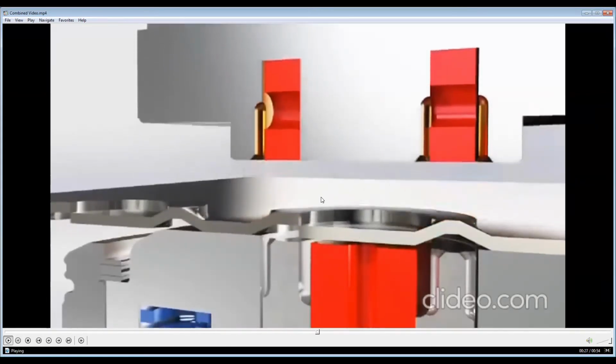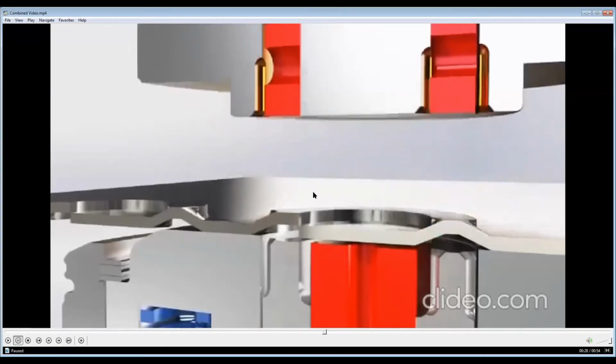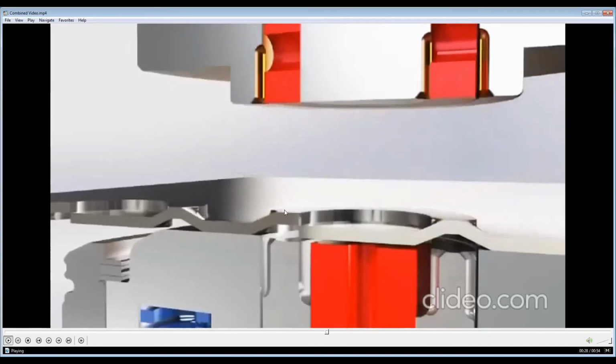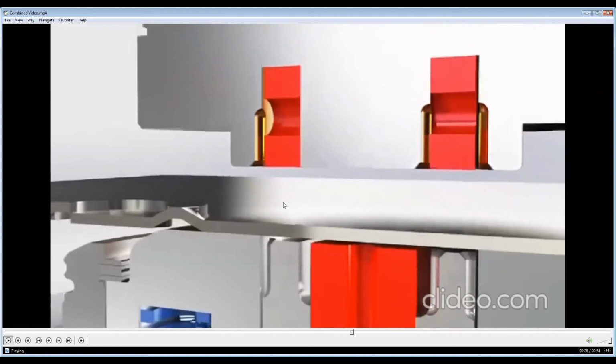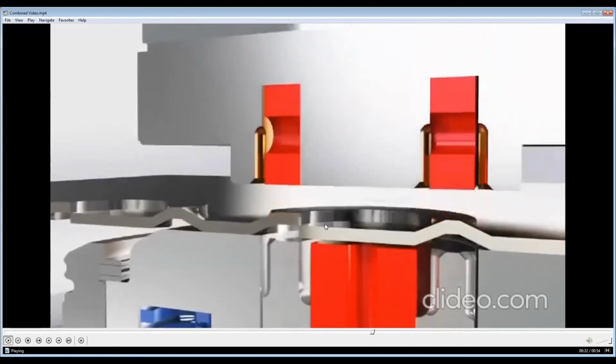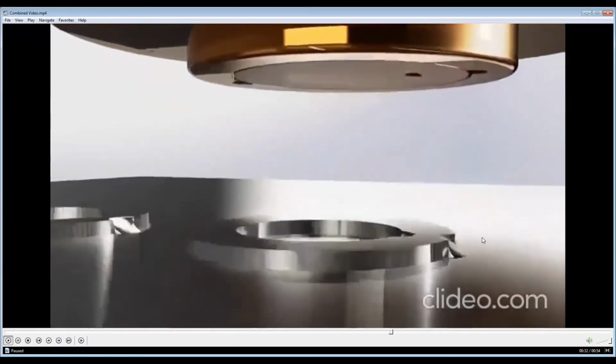Here you can see the lancing operation that I mentioned earlier. This is that lancing operation. Here what is happening is there is cutting of the metal as well as bending of the metal. So cutting and bending operations are both taking place simultaneously. That is why it is called a combined operation. So you can call this the lancing operation.